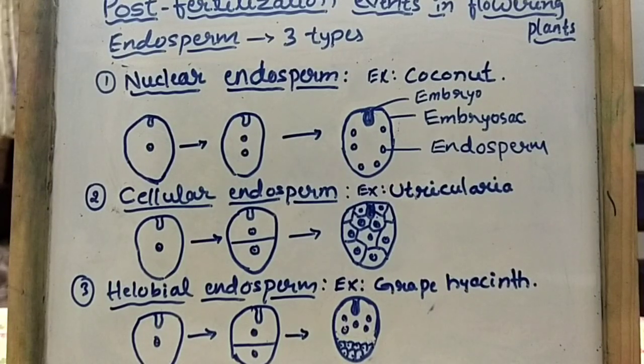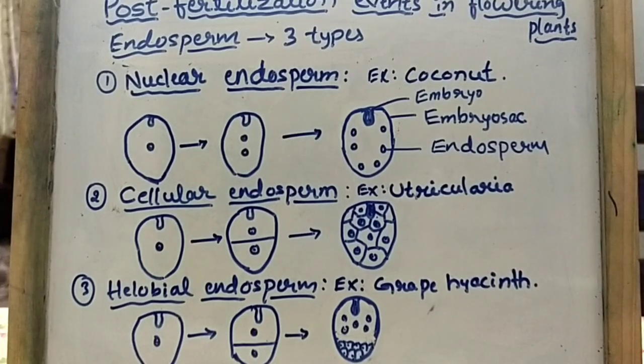Hello students, in today's class we will discuss post-fertilization events which take place in flowering plants. In the last class we studied double fertilization. What did you study in double fertilization? You studied how the zygote is formed in flowering plants and also how the endosperm, that is the primary endosperm nucleus, is formed. You studied this in the last class or the last video.